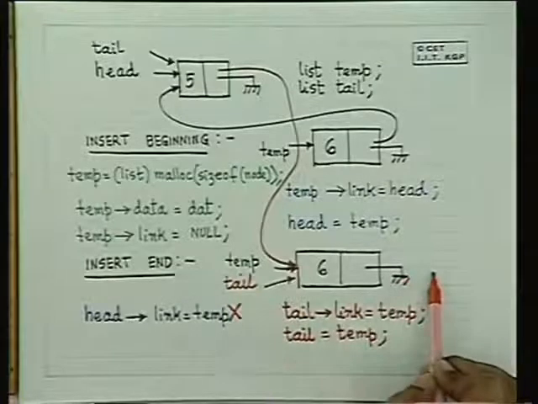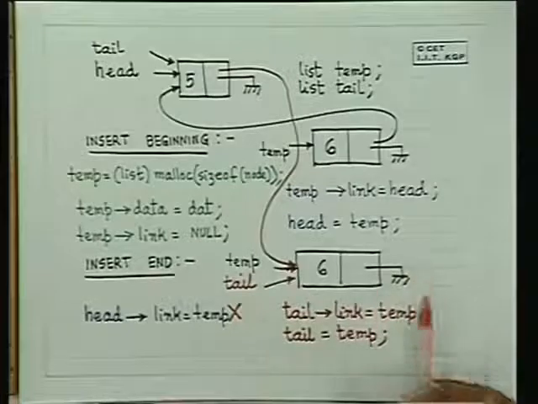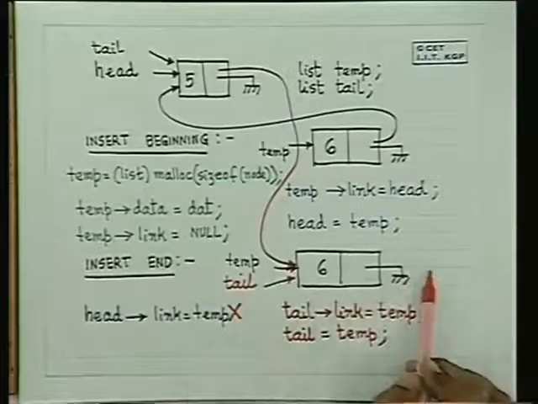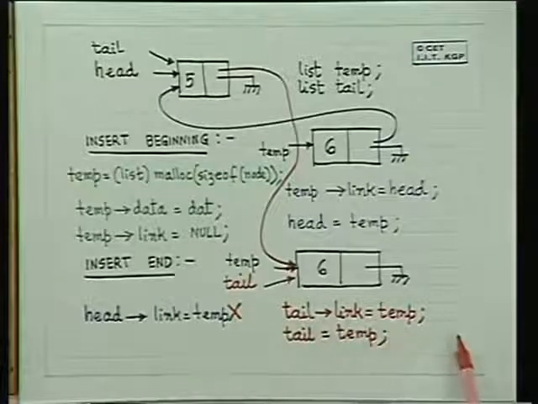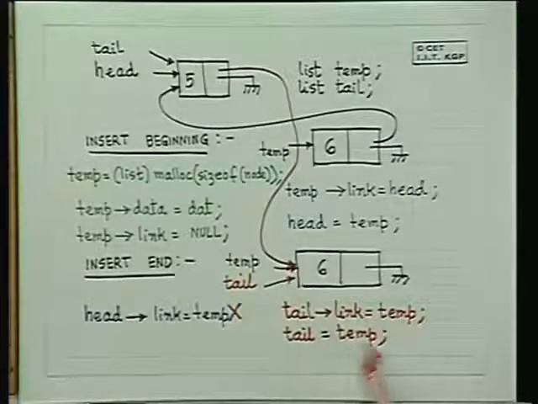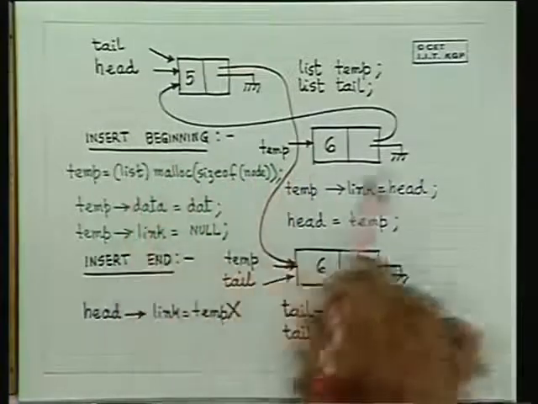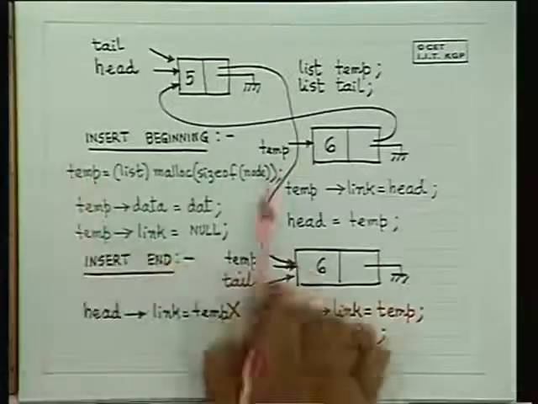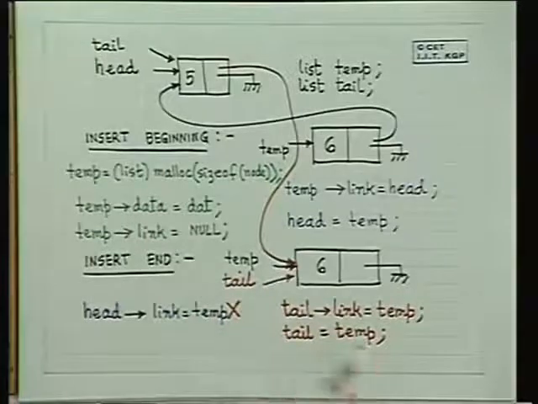So whenever the next element comes in, again tail dot next will become temp and tail will become temp. Here you could also have written tail is equal to tail dot link, which is the same as temp, because these are identical. And you can put this into a loop, which will continue adding and inserting data.